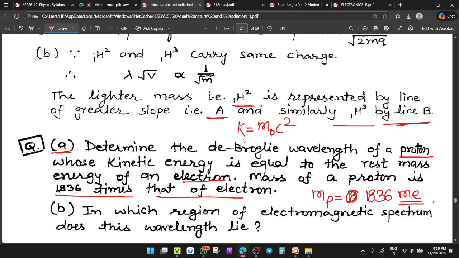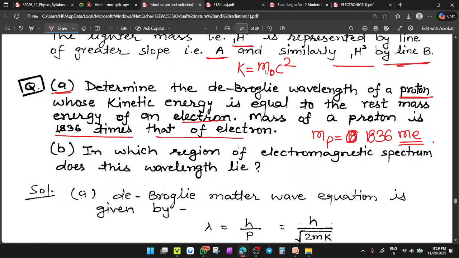So this is the kinetic energy for a proton. Now, the mass of the proton is 1836 times the mass of the electron. So in place of m naught, you can write 1836 times mass of electron into c square.